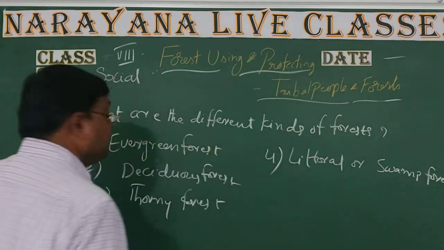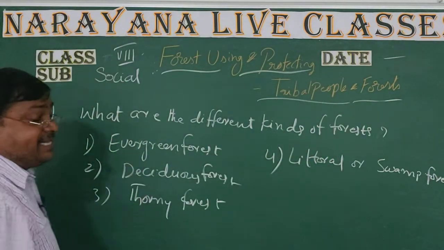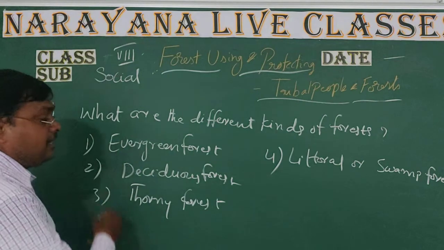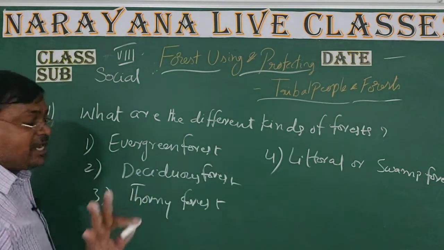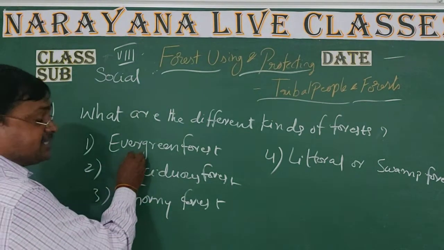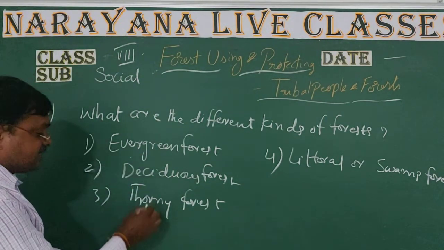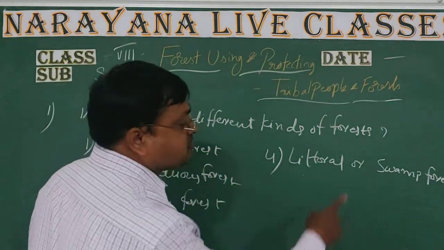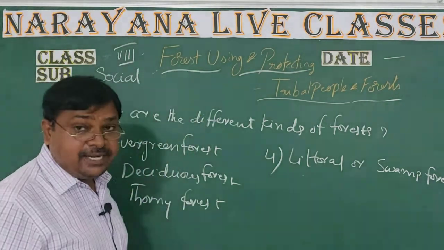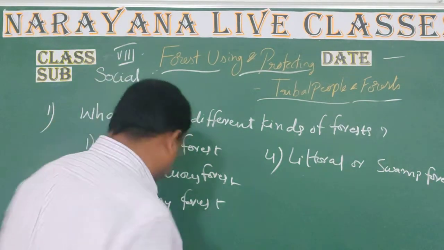Okay, children, here there are four, not only in Telangana, in total in India and as well as in the world, there are four types of forest. Evergreen forest, second one is deciduous forest, third one is thorny forest, and then here littoral or swamp forest. Okay, children, we'll go to second question.